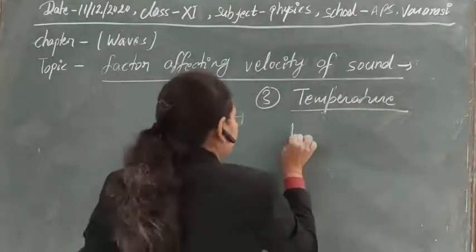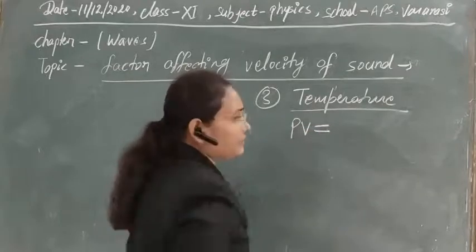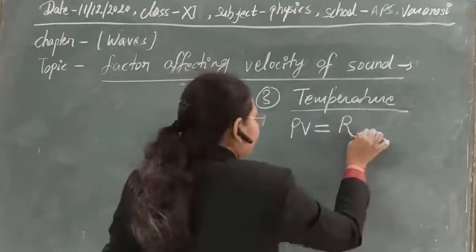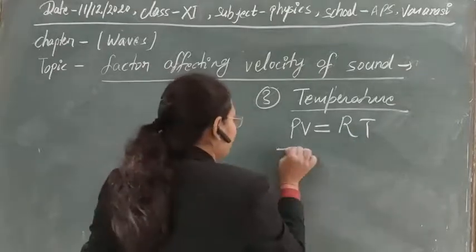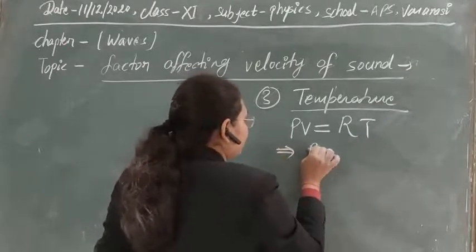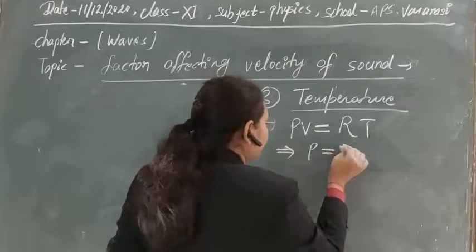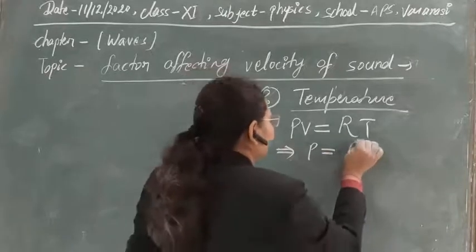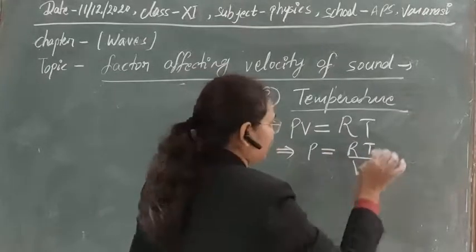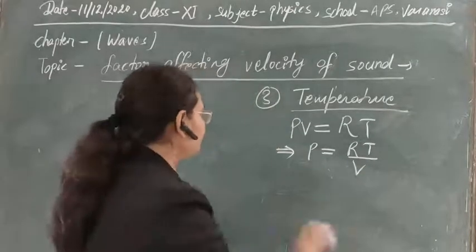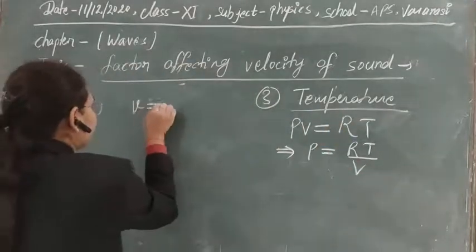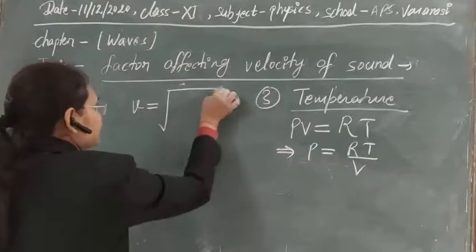We know that the gas equation is written as PV = RT. Clear? This R is the gas constant, and with the help of this we can calculate the velocity, that will be equal to RT upon V. Clear? Now let's put this value in the formula of the velocity of sound.